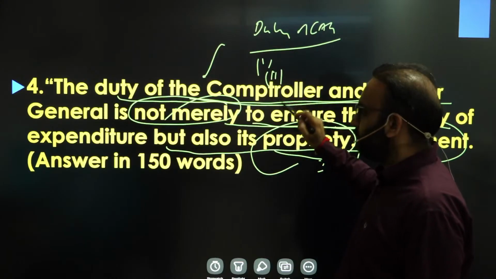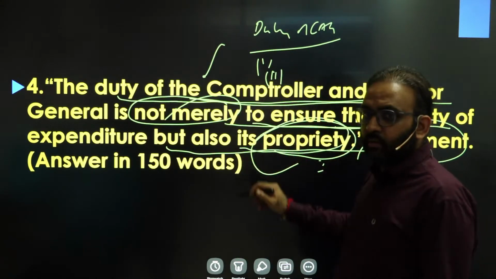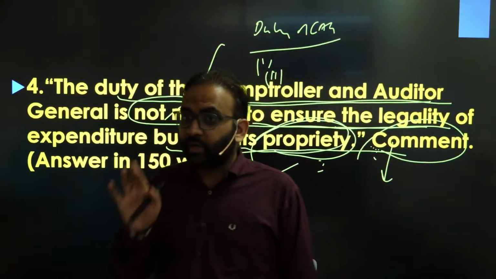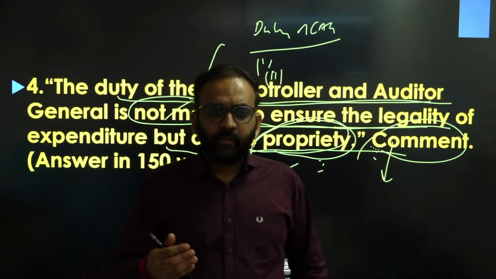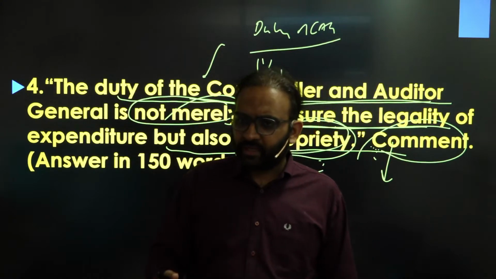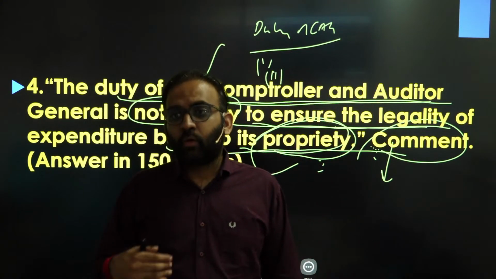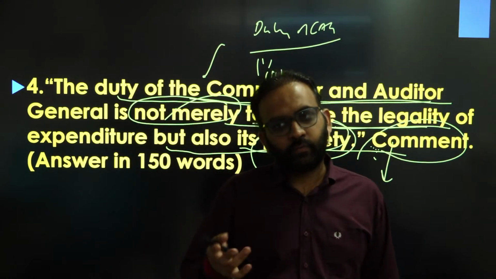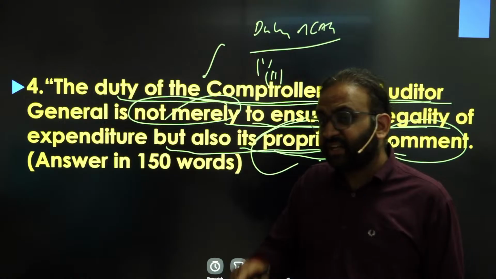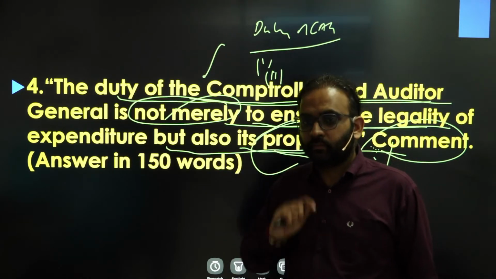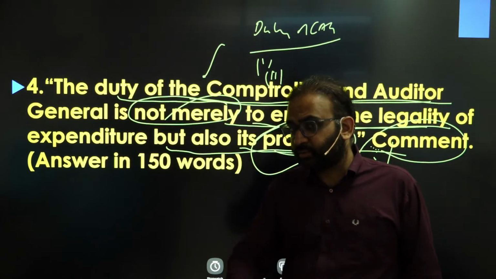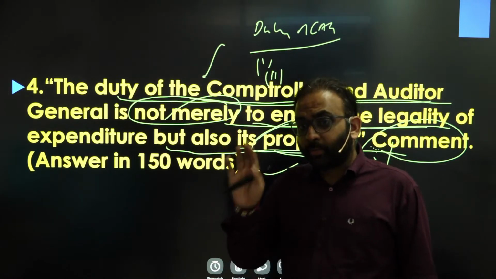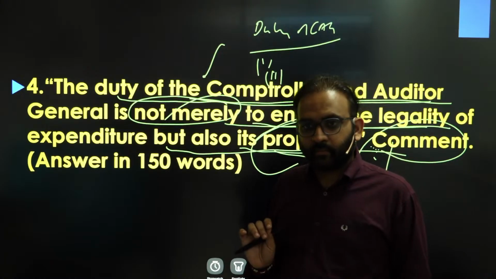In the second body part of your answer, you need to talk about its propriety, right? You have to mention that proprietary audit, that is examining the economy, effectiveness, or integrity of the expenditure, is optional, discretionary for CAG. It's not mandated by the constitution or law. To check whether there was corruption or not, whether there was extravagance in expenditure or not, that's optional on the part of CAG, right?